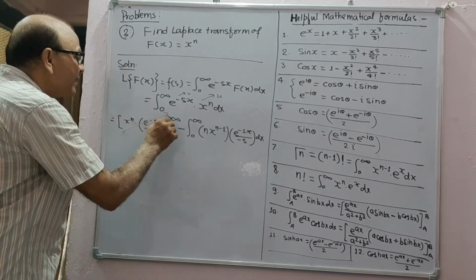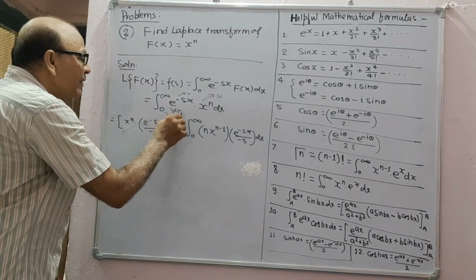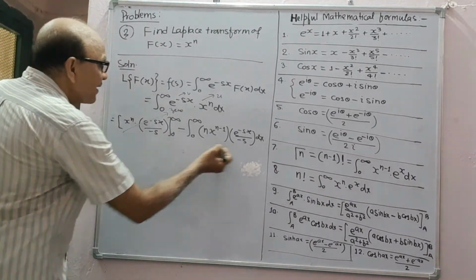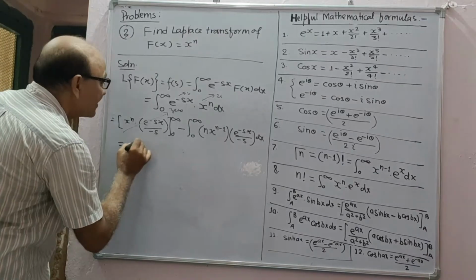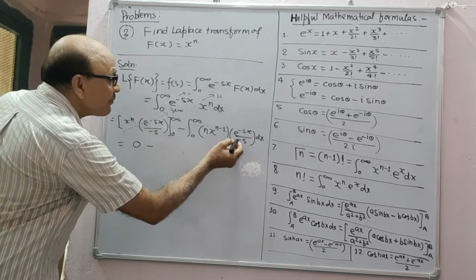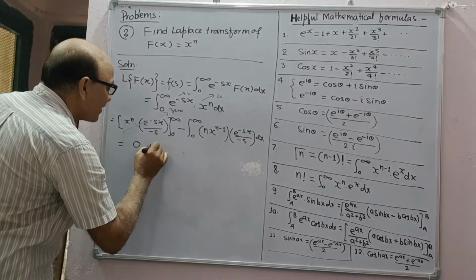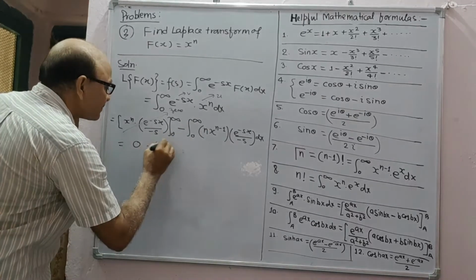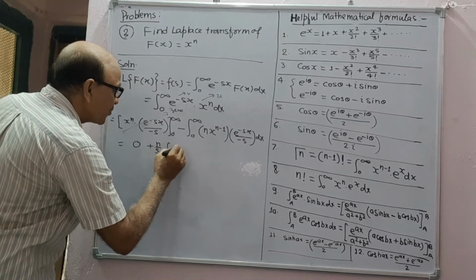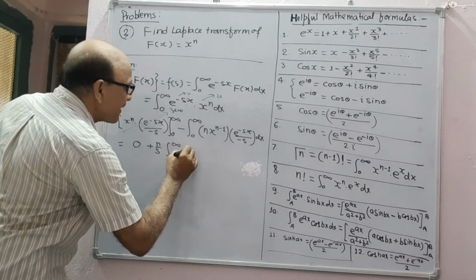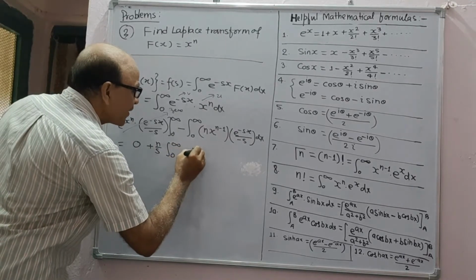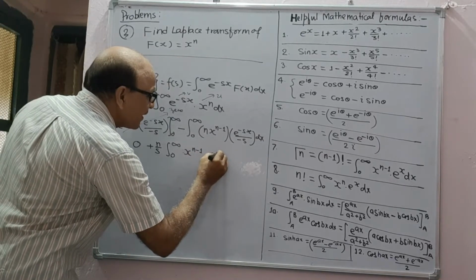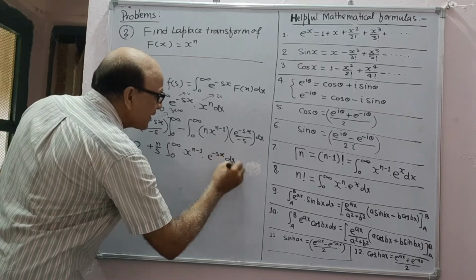So this term gives 0 for both limits, and the second term is minus minus plus 1 upon s into n, again integral from 0 to infinity of x to the power n minus 1 e to the power minus sx dx.